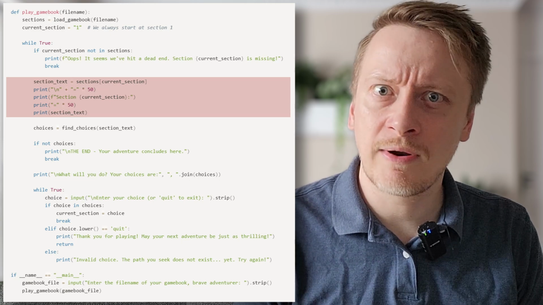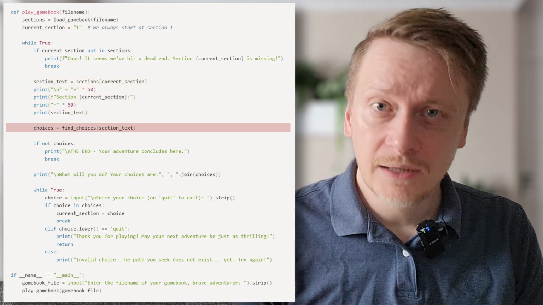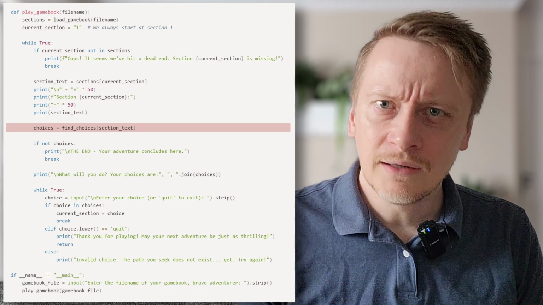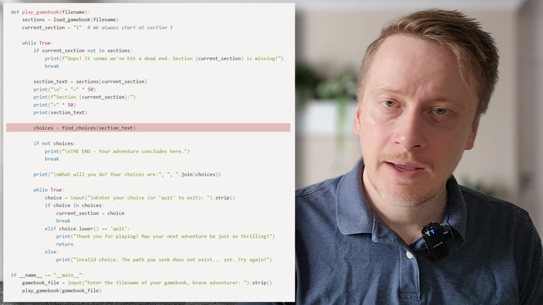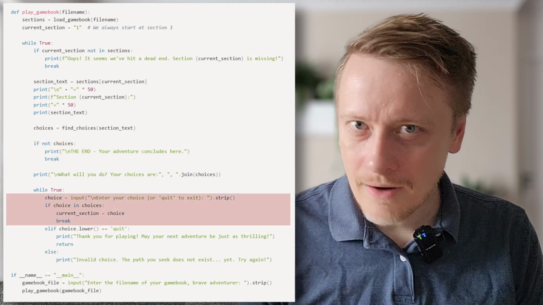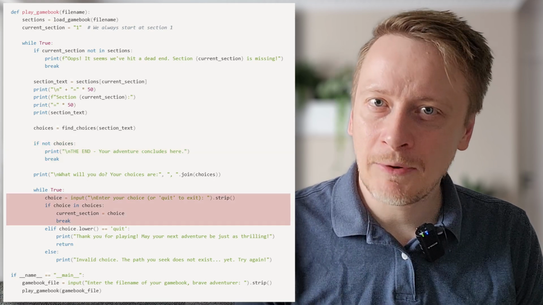Then show the actual story text. Next, we use find choices to scan the text for section numbers, like #2 or #5. Those are our possible paths forward. If no choices are around, the story ends right there. But if there are choices, we list them and ask the player to pick one.